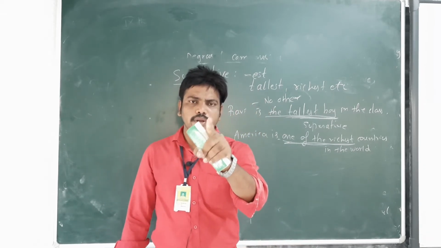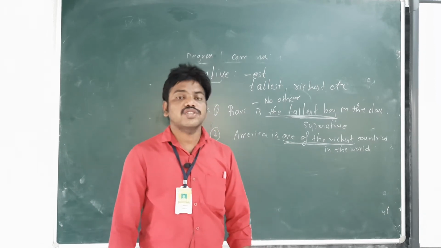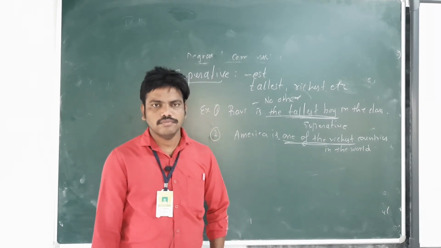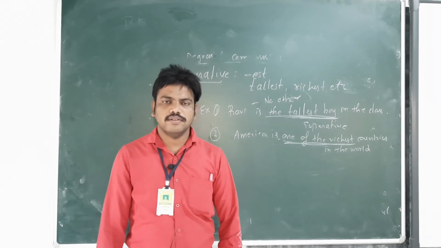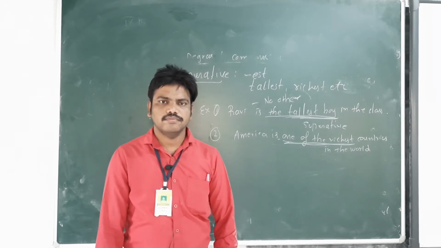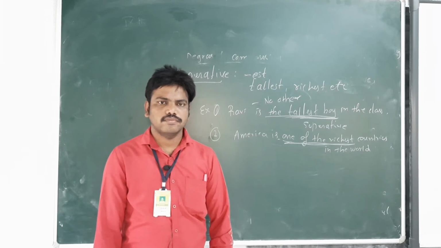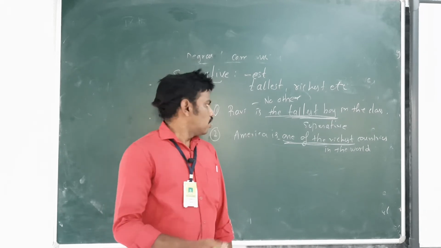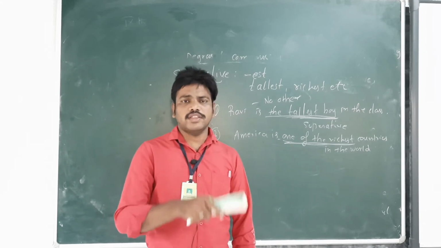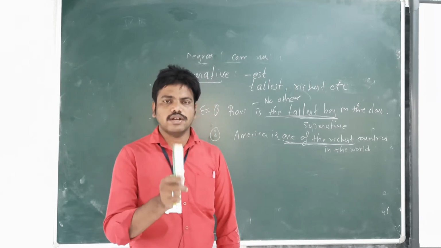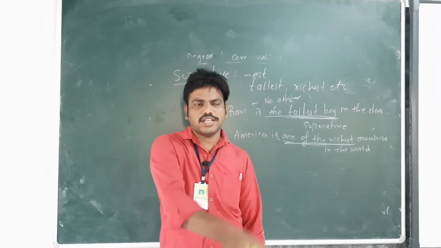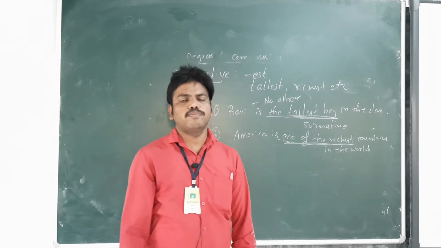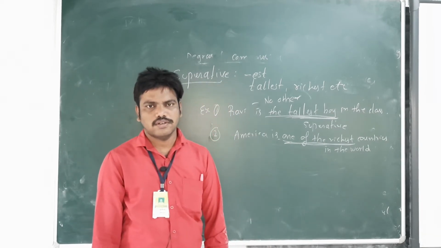Among them, America is one of the richest countries. There are many countries. Okay, Ravi is one of the brightest boys in the class. There are many boys. He is one of the brightest boys in the class.